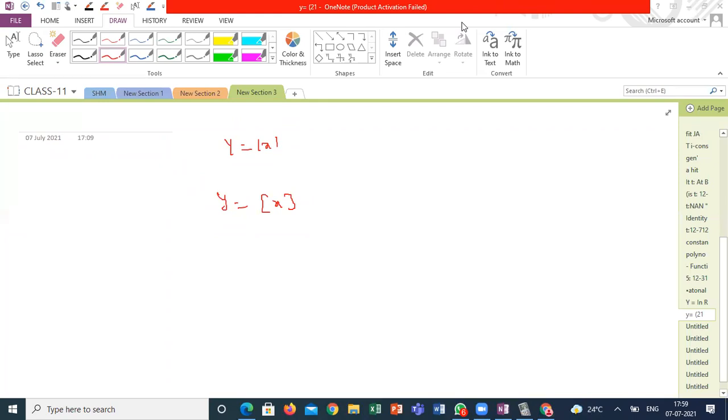For the board point of view, at most they will give one function and ask us to write the domain and range. Or they will ask you to draw the graph of the function. That's it. These are the possible questions they may ask from the board or IIT Mains point of view.